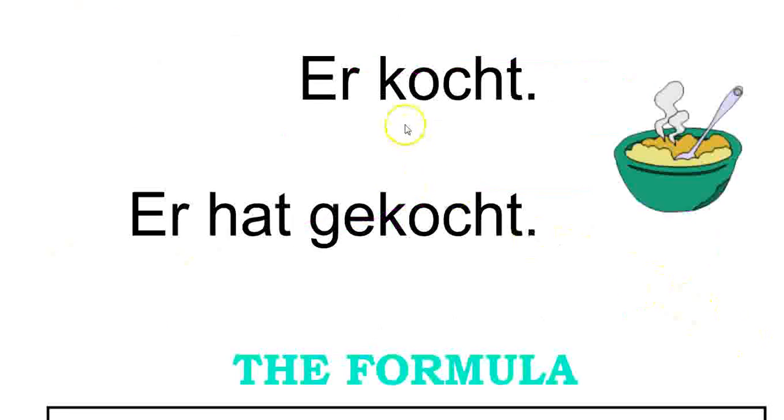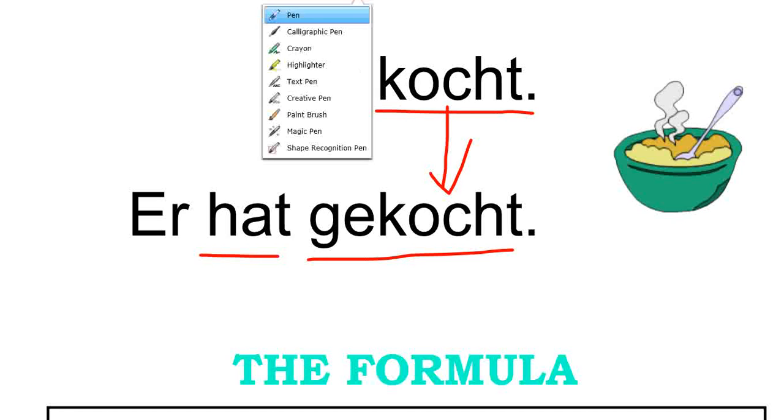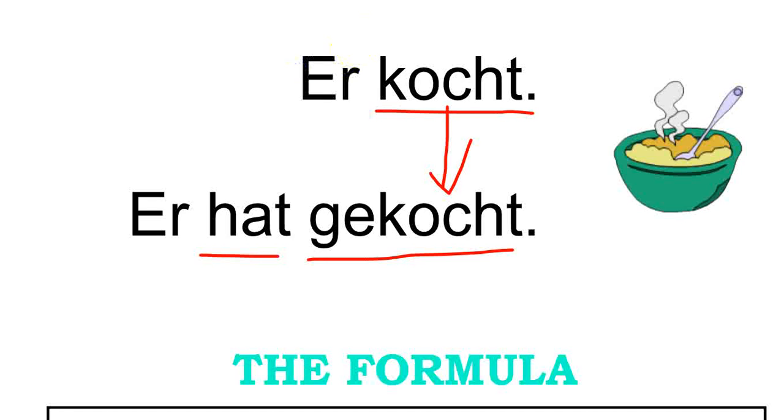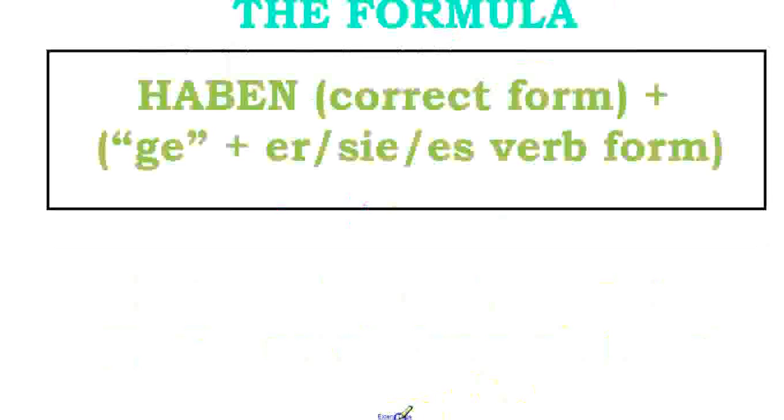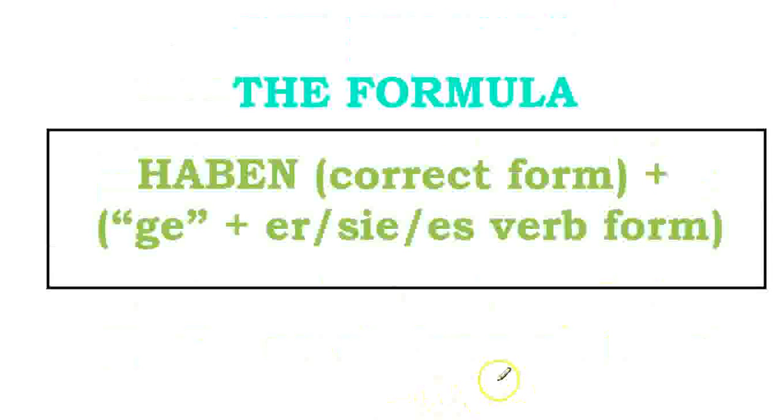One more. Er kocht. You could say, er kocht die Suppe. Er hat gekocht. Right? These are exactly the same. Kocht, kocht. So if you look at this example and the previous ones, hopefully you've seen that a pattern is established. This in and of itself is a formula. Think about algebra or math. You can plug and chug.